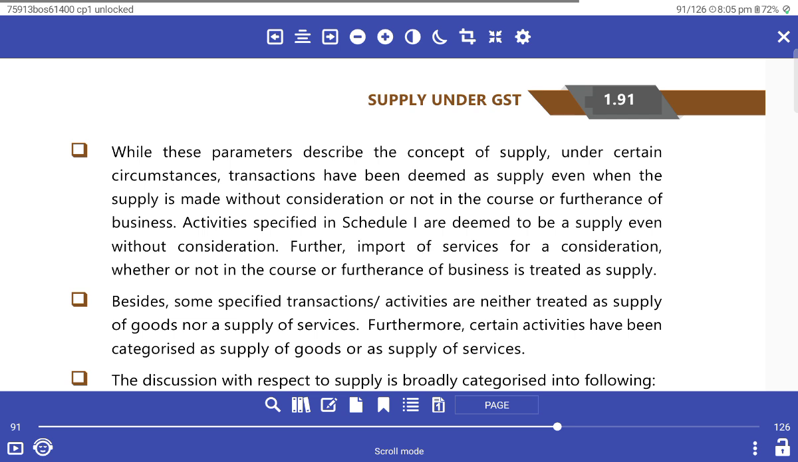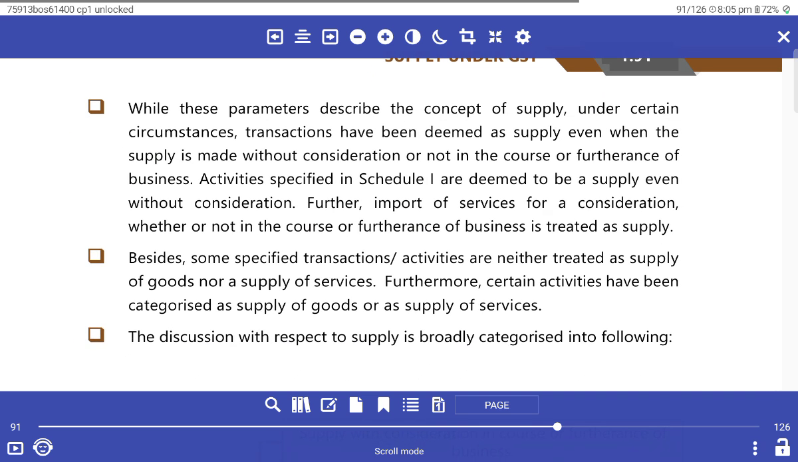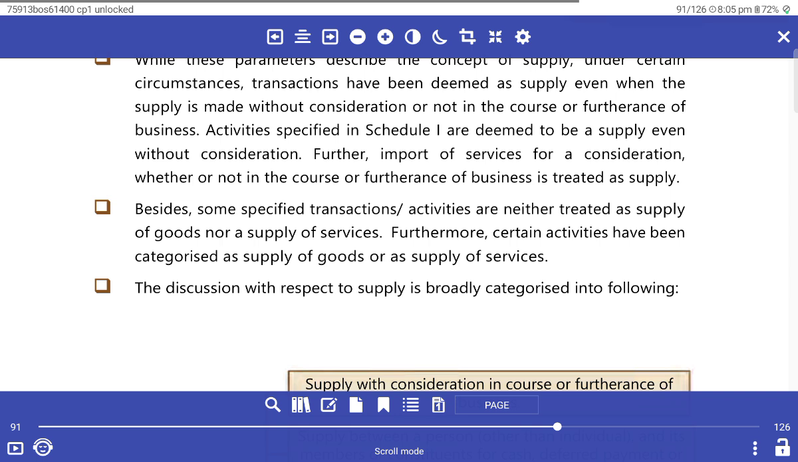While a parameter describes the concept of supply, under certain circumstances a transaction would be deemed to be supply even if the supply is made without consideration, not in the course of furtherance of business. The activity specified in Schedule I is deemed to be supply even without consideration. Further, the import of service for consideration, even if not in the course of furtherance of business or trade, is a supply. And besides, more specific transaction activities are neither treated as supply of goods nor as supply of services.